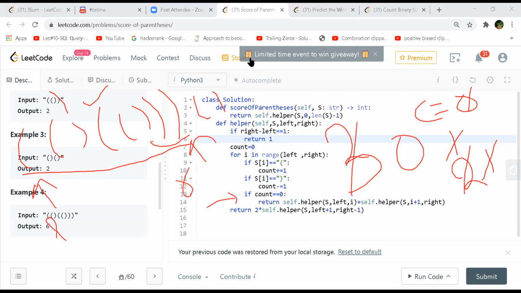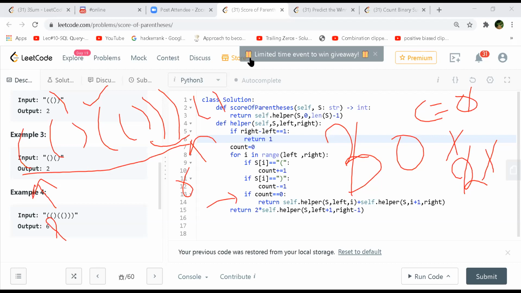So now you can divide this string into two strings, correct? Where you will divide is the first open and close. So that will be at index 1 and 2, right? So count will be 0 at index 2. So on line 14, in your helper function, left will be 1 and I will be 2 in that case.